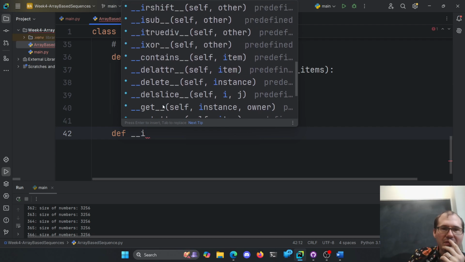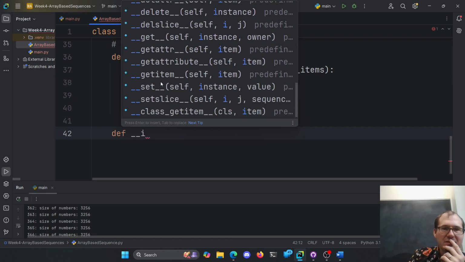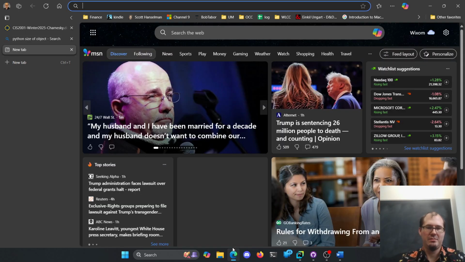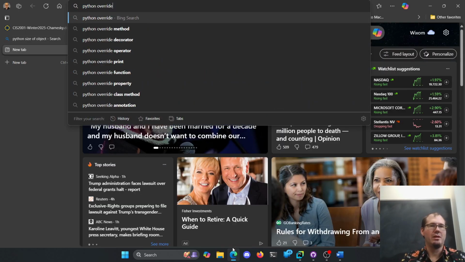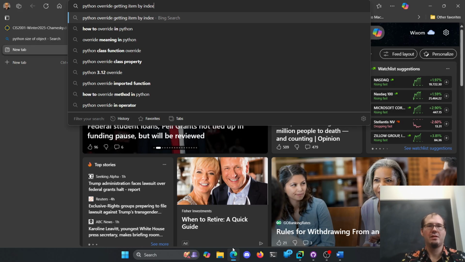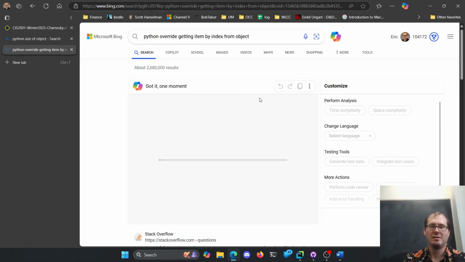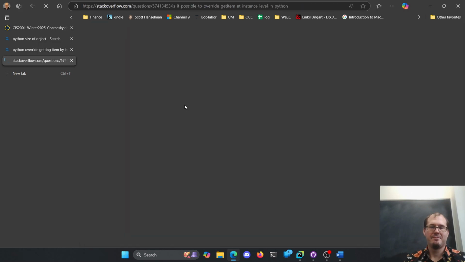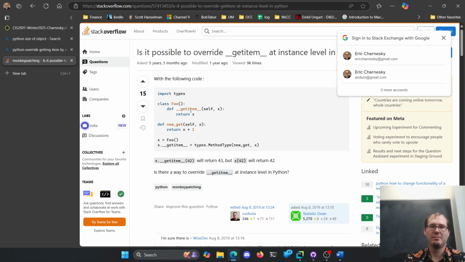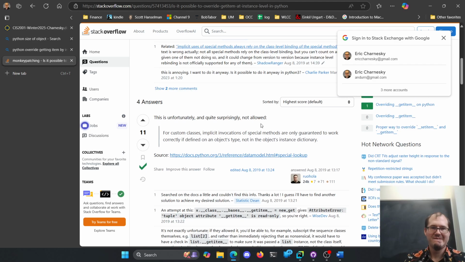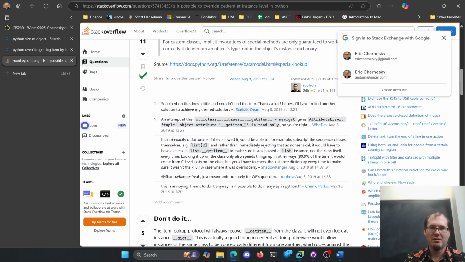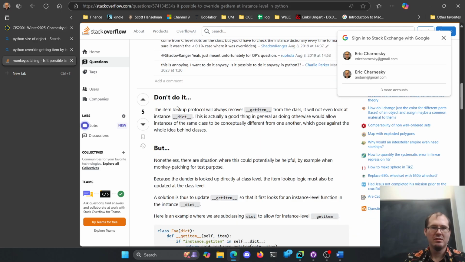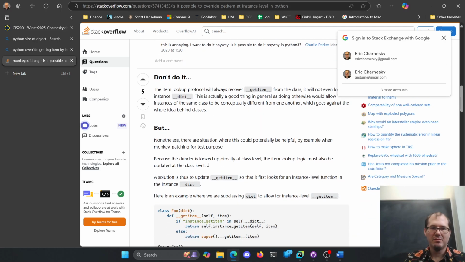You have to Google it. Is it get? No. All right, I'm just gonna Google it: Python override getting item by index from object. Yeah, get item, right?